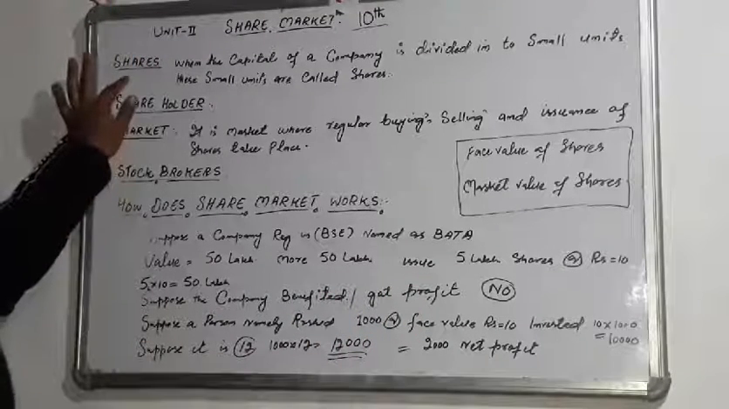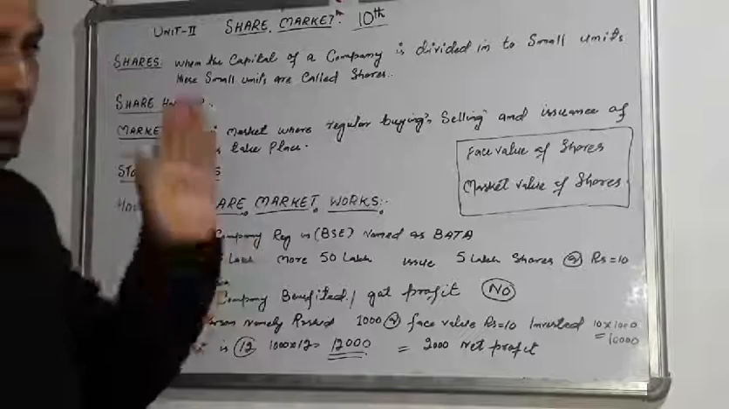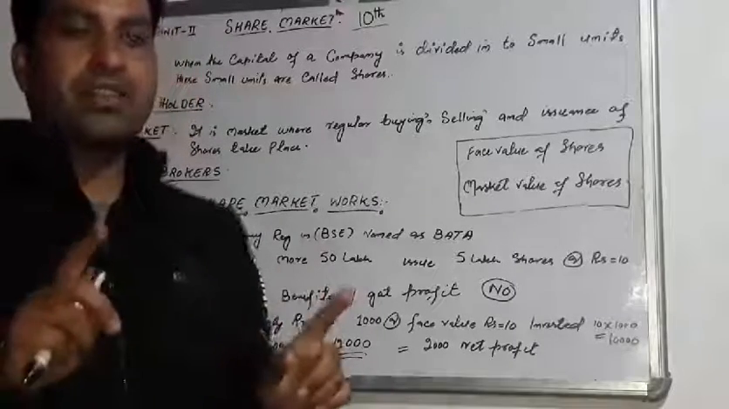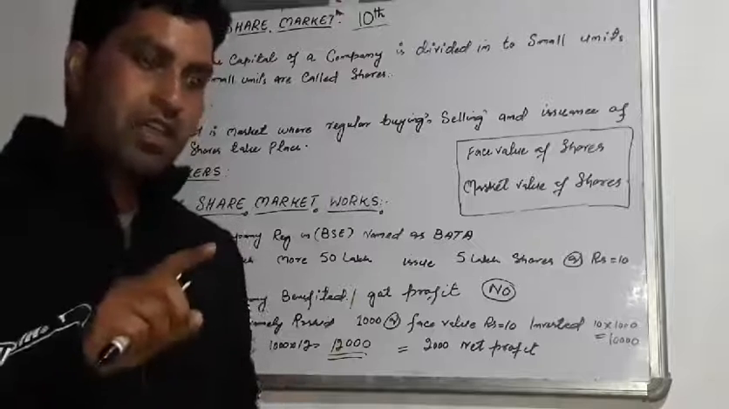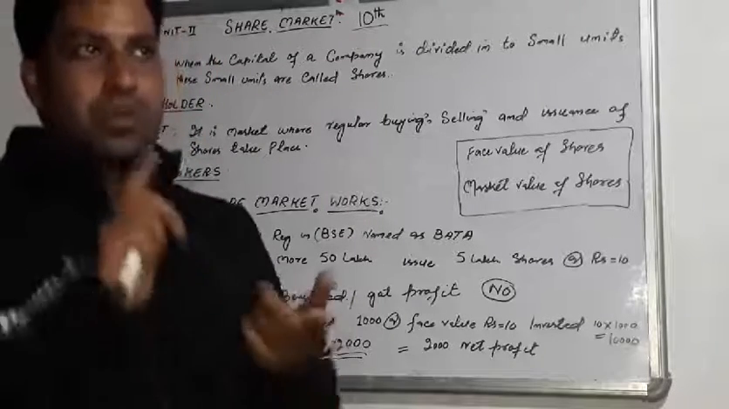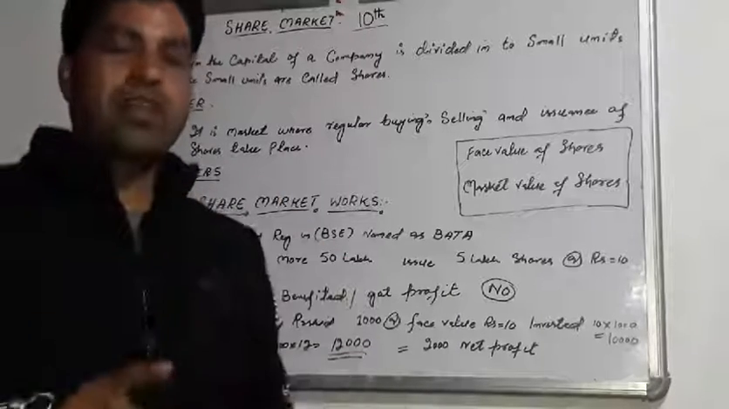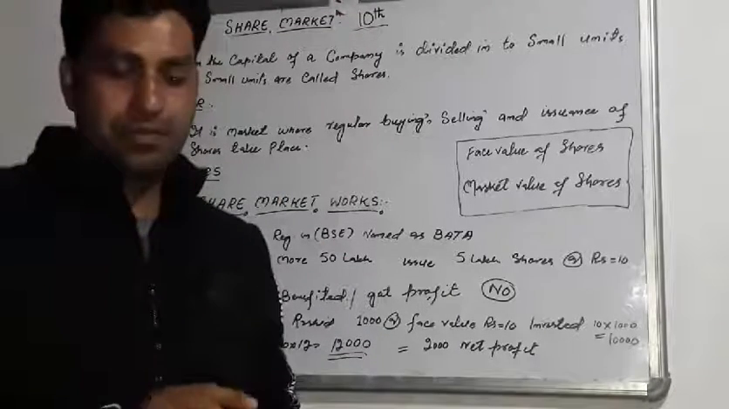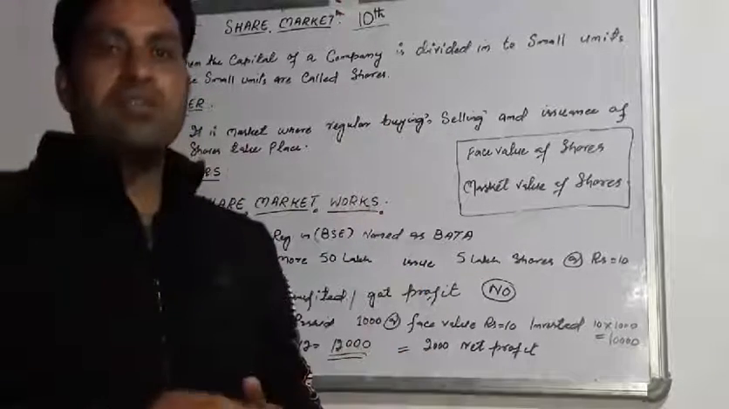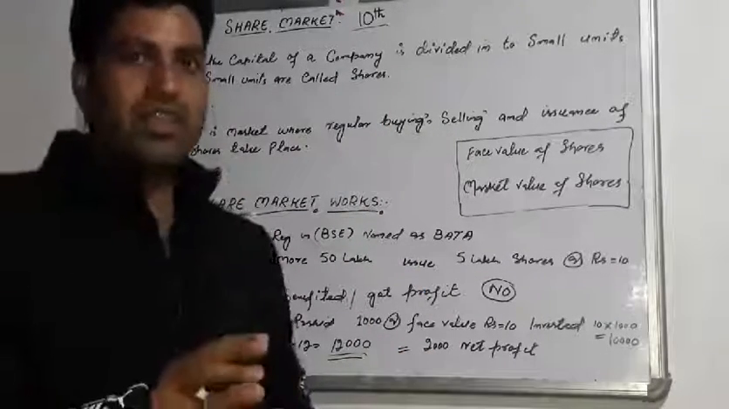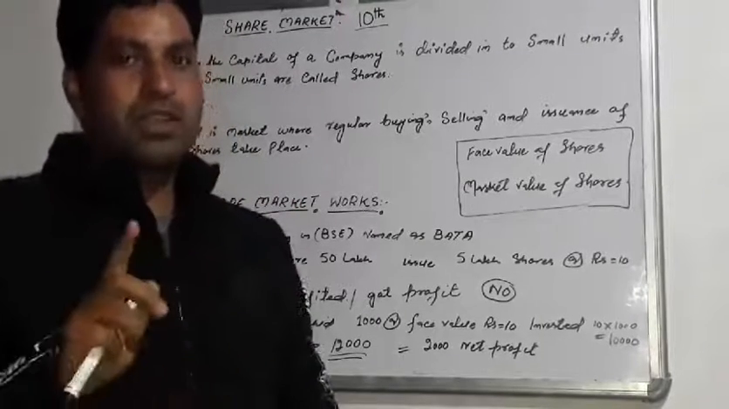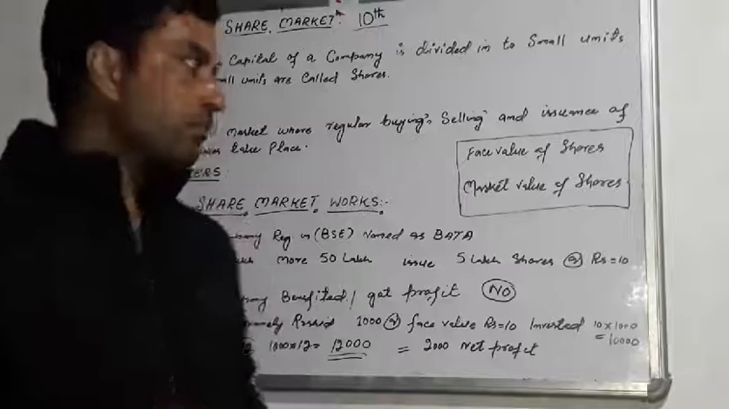So if we define shares in common language, we can say when the capital of a company is divided into small units, these small units are called shares of that very company. Or we can say the units into which the total capital of a company is divided are called shares. Or in simple terms, when the total value of a company is divided into small units, those small units are called shares of that very company. Hope you have understood the concept very well.